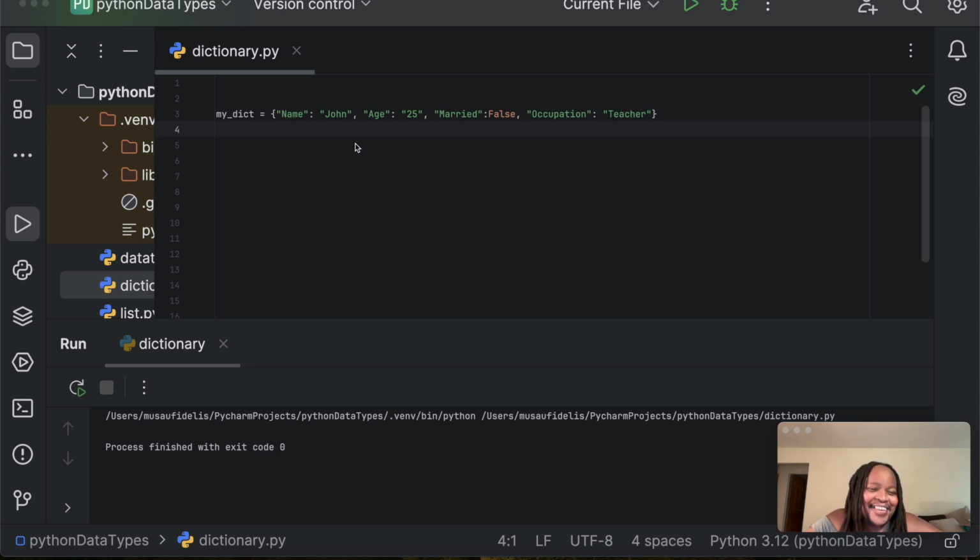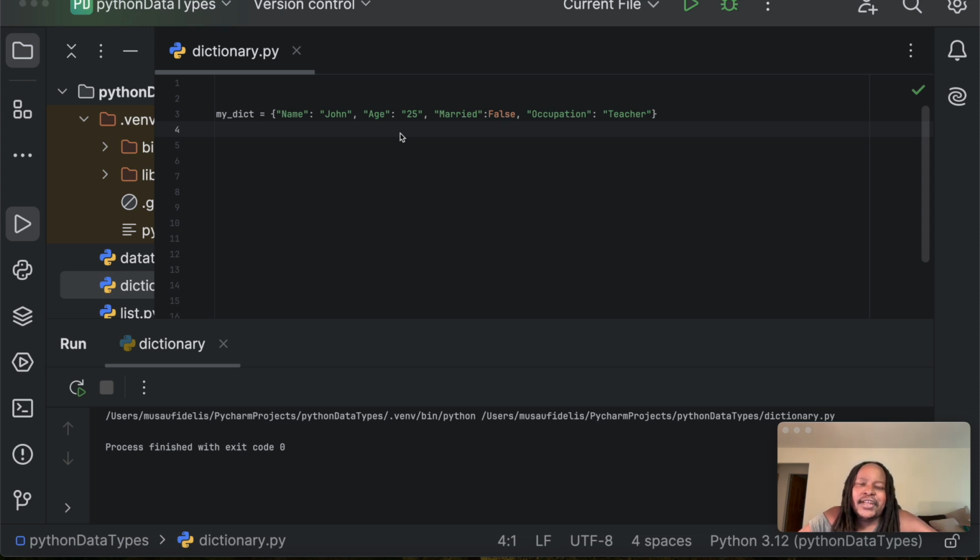To update a dictionary, for instance if we wanted to change the age of John from 25 to 37, then we can use the update method.